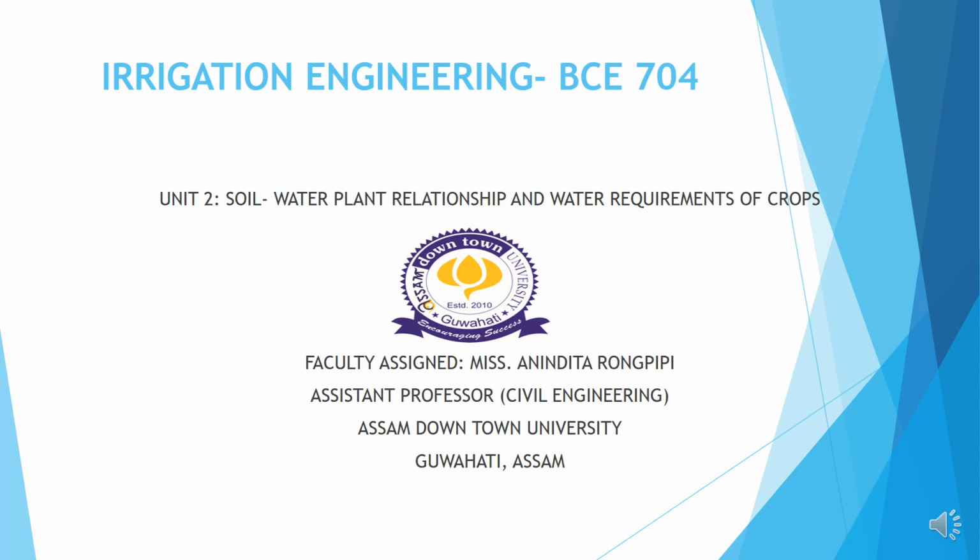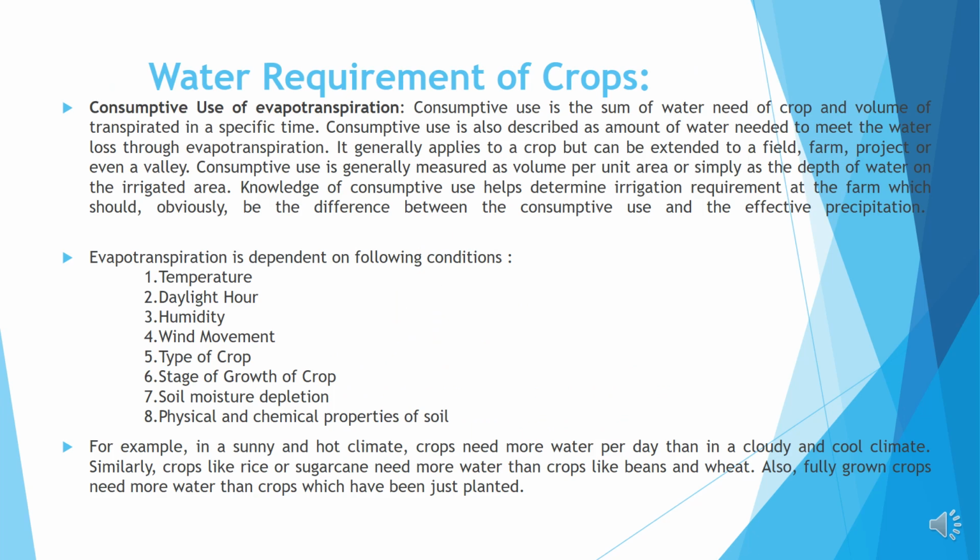Good morning. Today we will continue with the second unit, soil-water-plant relationship and water requirements of crops. Water requirement of crops. Consumptive use or evapotranspiration. Consumptive use is the sum of water need of crop and volume of water transpired in a specific time. Consumptive use is also described as the amount of water needed to meet the water loss through evapotranspiration.